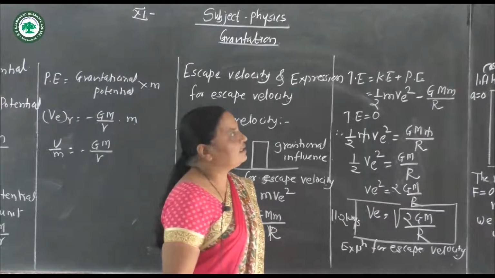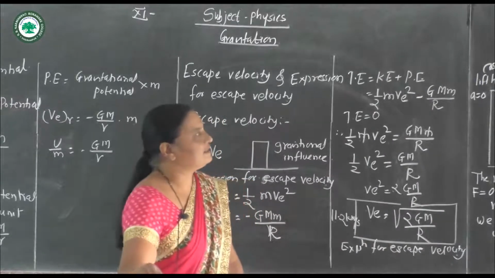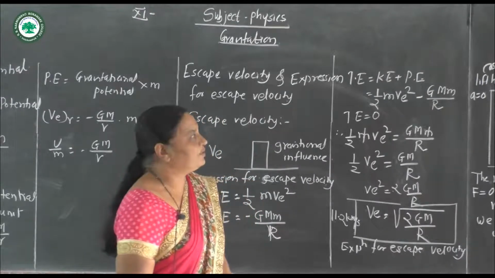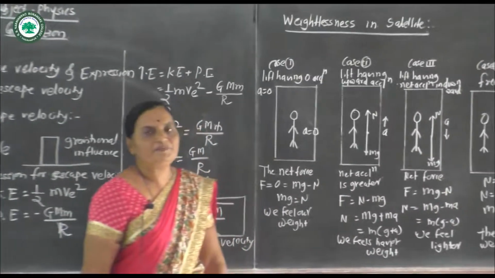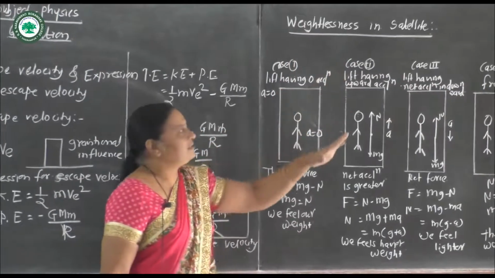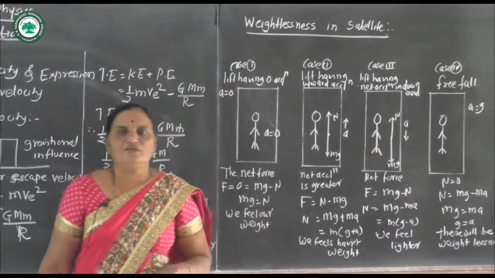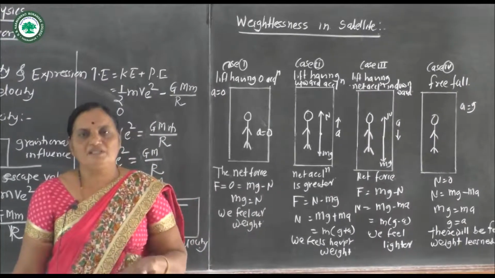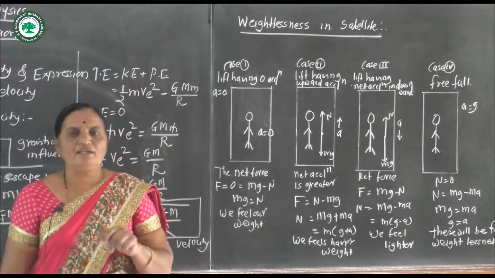Now we see the topic of weightlessness in the satellite. Before that, we see the example of a lift or elevator. Suppose a person is standing on the earth's surface. Two forces act on the person.